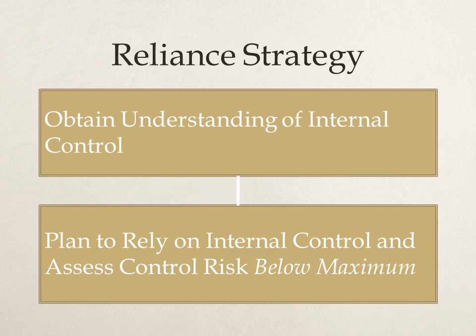If we're ever going to set control risk below maximum, then we are going to implement what's called a reliance strategy. This is where we're going to trust or rely on the controls to provide us evidence of the absence of material misstatements. Before we can do a reliance strategy, we first need to understand the controls, and then we would need to determine whether we could confidently assess control risk below maximum. We would still need to test the controls to provide confidence in this decision.